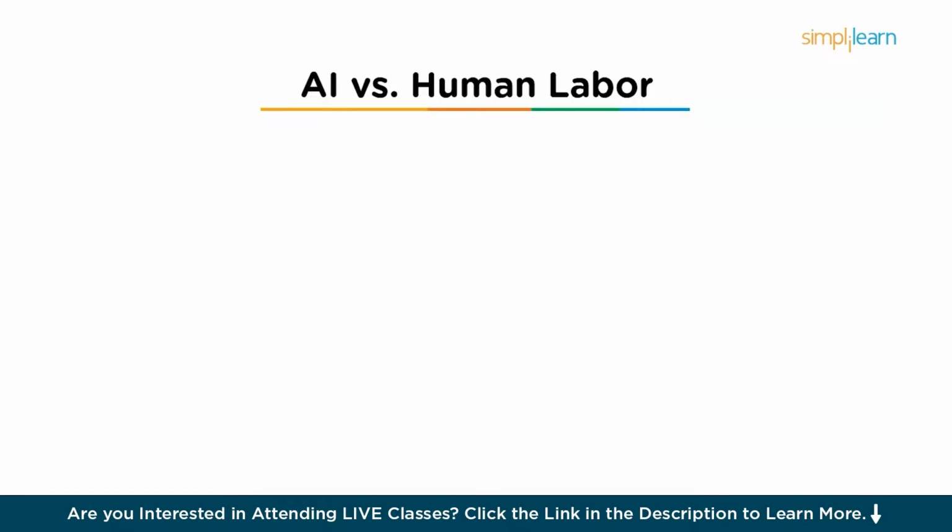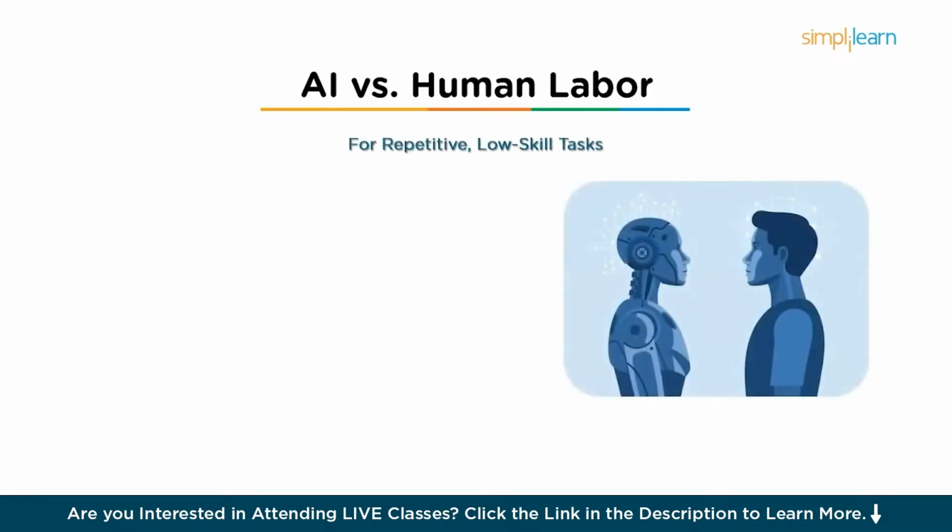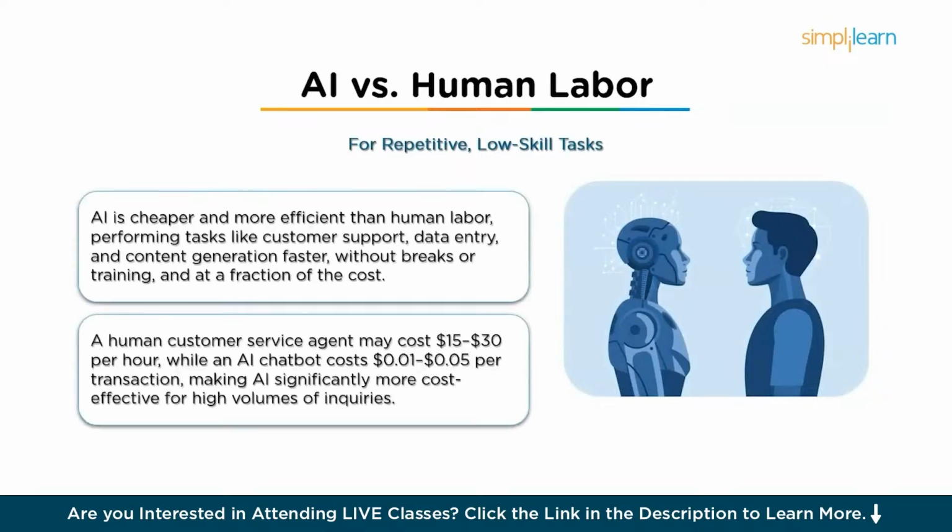particularly for repetitive or low-skill tasks. However, when evaluating whether AI is really cheaper than hiring a human expert, there are several factors to consider. First is repetitive low-skill tasks. AI can be significantly cheaper and more efficient compared to human labor. For instance, AI-powered chatbots for customer support, automated data entry, or content generation for marketing can perform these tasks much faster than humans without the need for breaks, vacations, or training, and often at a fraction of the cost.